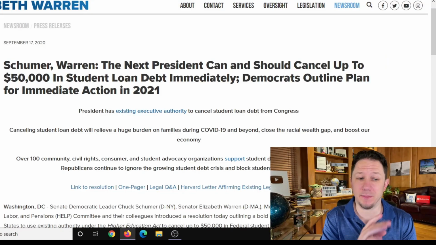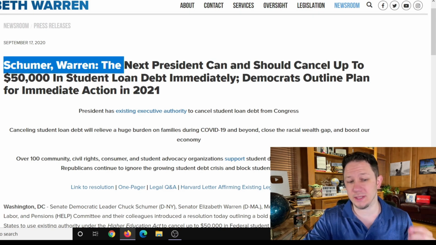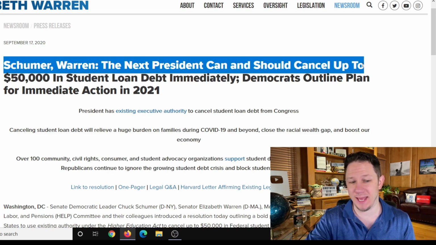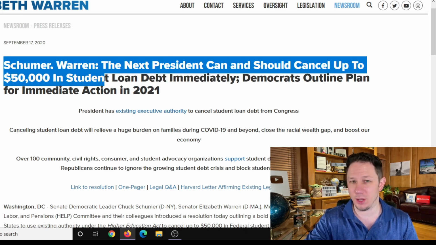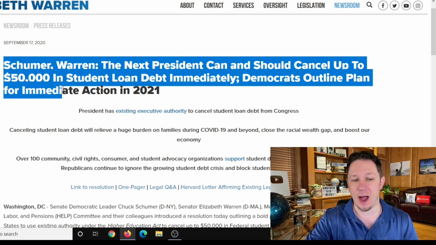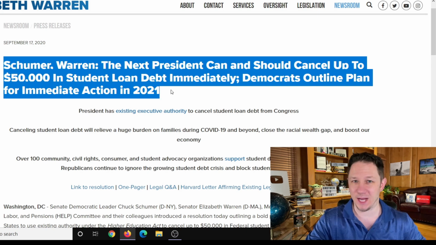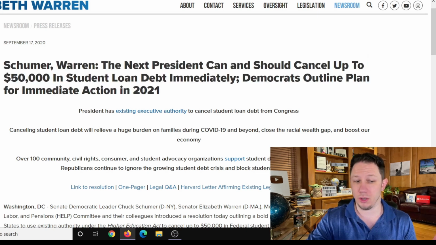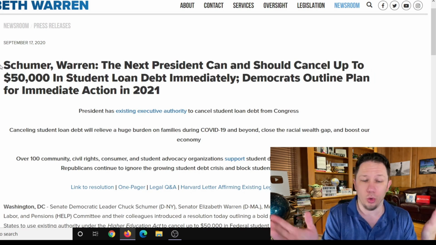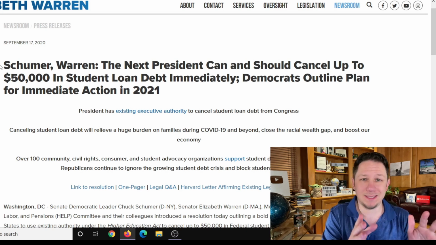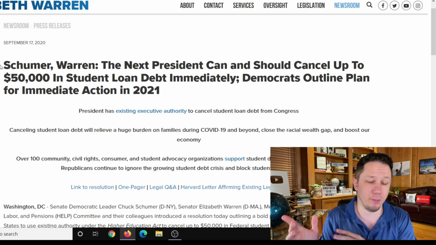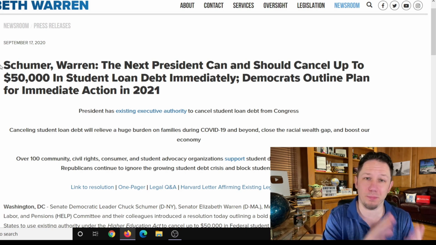As you can see right here from Elizabeth Warren's official Senate government page, Chuck Schumer and Warren say the next president can and should cancel up to $50,000 in student loan debt immediately, and that they are outlining an action plan for immediate action in 2021. So, literally, the Senate Majority Leader says that he can do an executive order to wipe out student loan debt. Joe Biden said he's been willing to do $10,000. Chuck Schumer, Elizabeth Warren and other Democrats want him to do up to $50,000 per person.